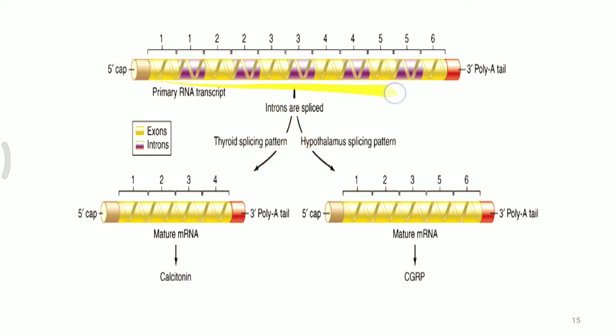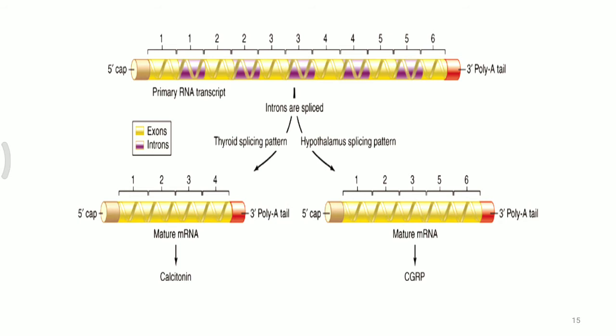There is a particular primary RNA transcript which includes both intron and exon parts. The thyroid splicing pattern contains 4 exons, but when the same primary RNA transcript is spliced with the hypothalamus splicing pattern, exons 1, 2, 3, 5 and 6, a total of 5 exons, are present.